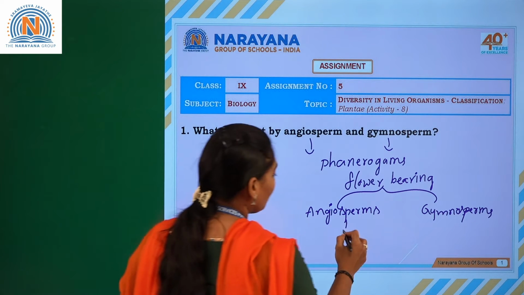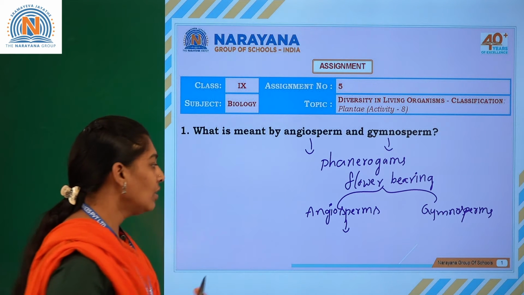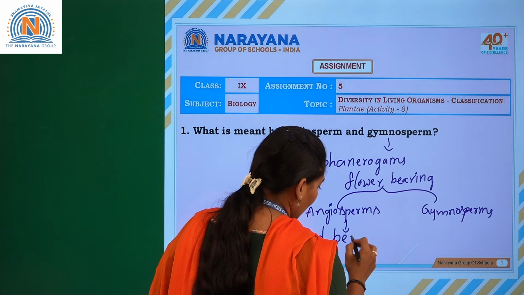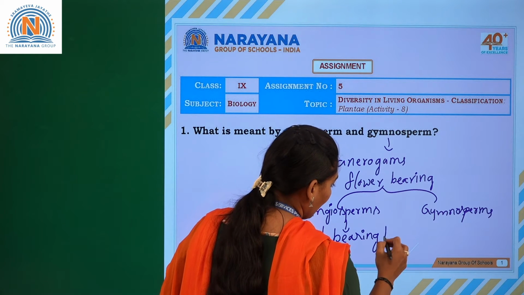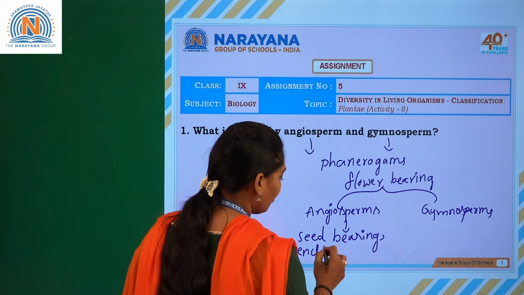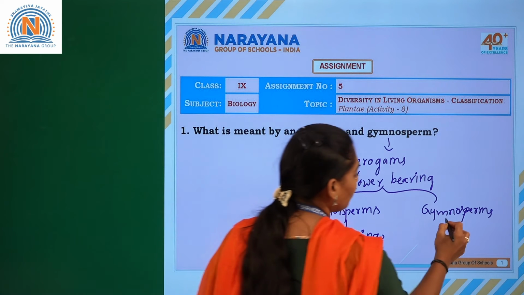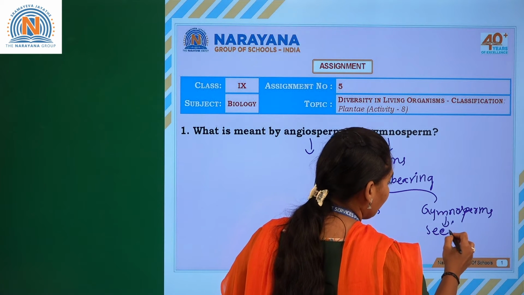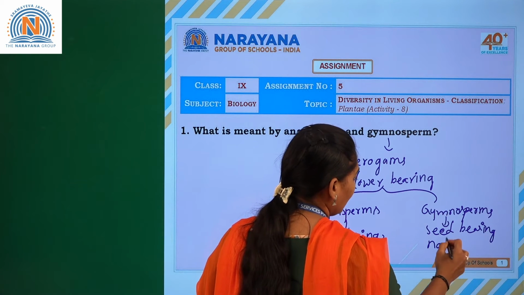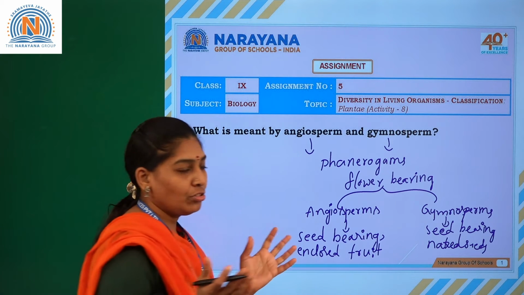So these angiosperms, which are flower bearing, after the fertilization go for the formation of fruit. So seed bearing itself, but the seeds are enclosed within the fruit, whereas the gymnosperms are seed bearing itself, but naked seeds. That means here they will be exposed to the air.